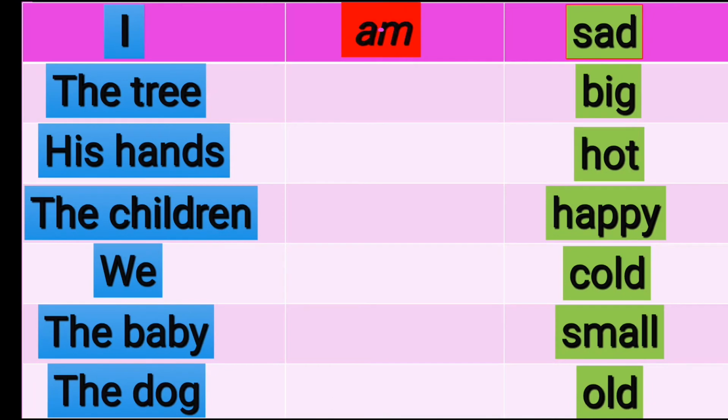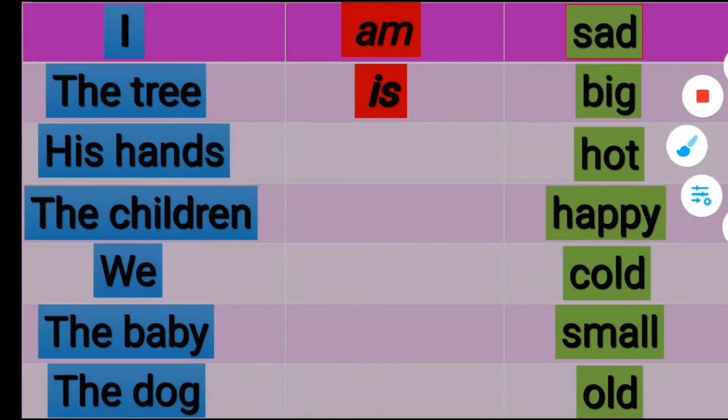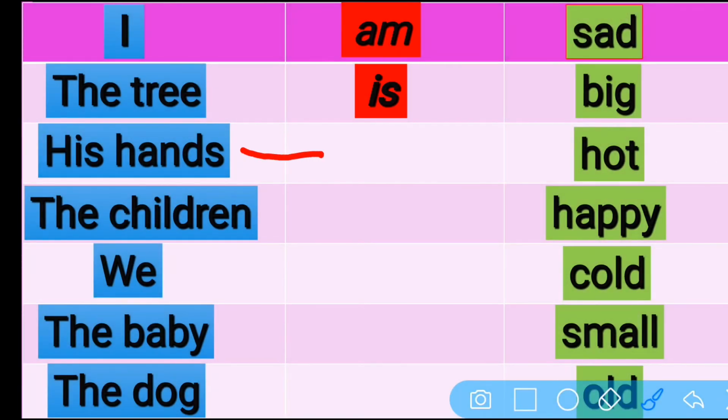I am sad. We use the word am only with the word I. The tree dash big. The tree is only one. So the tree is big. Now the third one. His hands means more than one. This is plural.